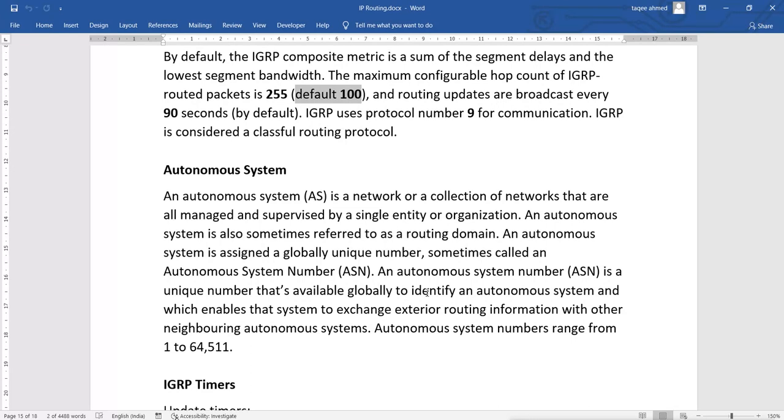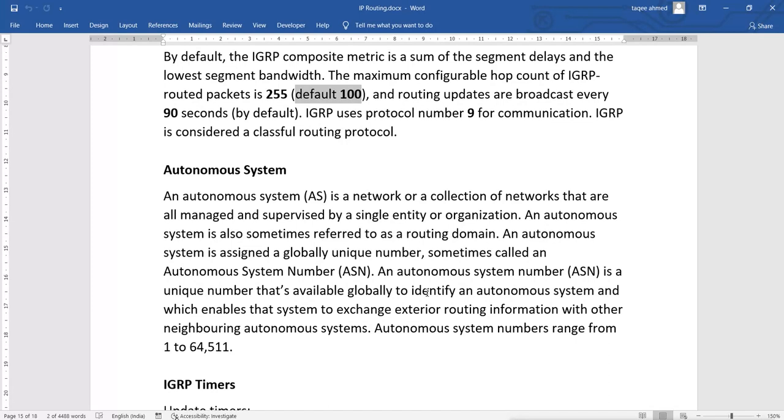For identifying their routing domain, for example the Microsoft company, whatever their privately owned network is, whether it is locally in a single office premises, or we combine multiple premises of Microsoft from different countries and regions, they can all be in a single routing domain, because they are all supervised or owned by a single organization.